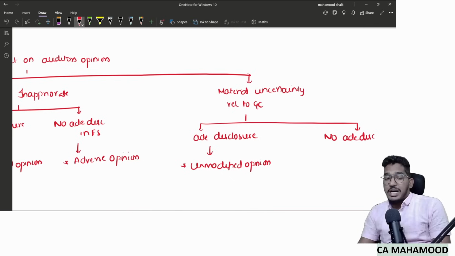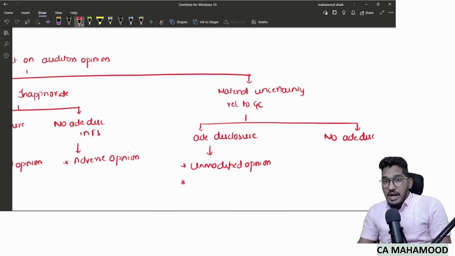In addition to unmodified opinion, don't you think this material uncertainty which has already been disclosed in the financial statements is fundamental to users' understanding of the financial statements? Yes, it is. Don't you think this information should be highlighted to the shareholder? Where will it be highlighted, sir?